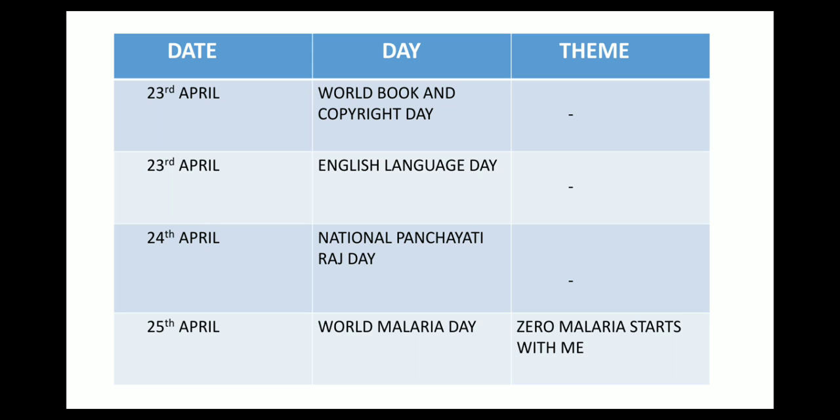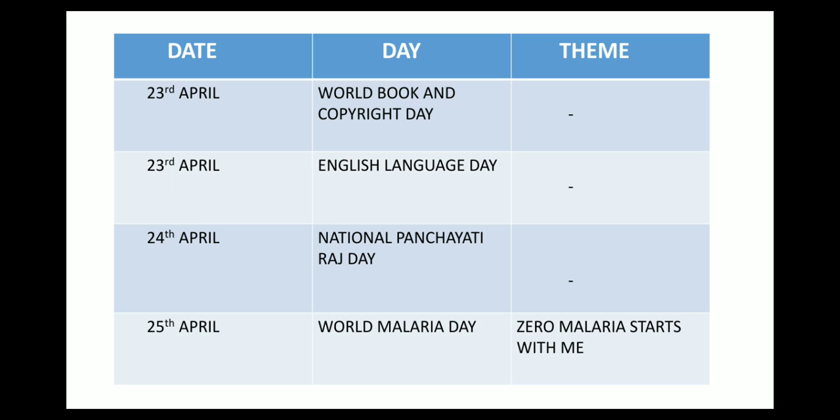Then on 23rd of April we have English Language Day. As we know, the UN has 6 official languages and celebrates 6 separate days for these 6 languages. For example, for Arabic it is 18th of December, for Chinese it is 20th April, for English it is 23rd of April, for French it is 20th March, for Russian it is 6th June and for Spanish it is 23rd of April.